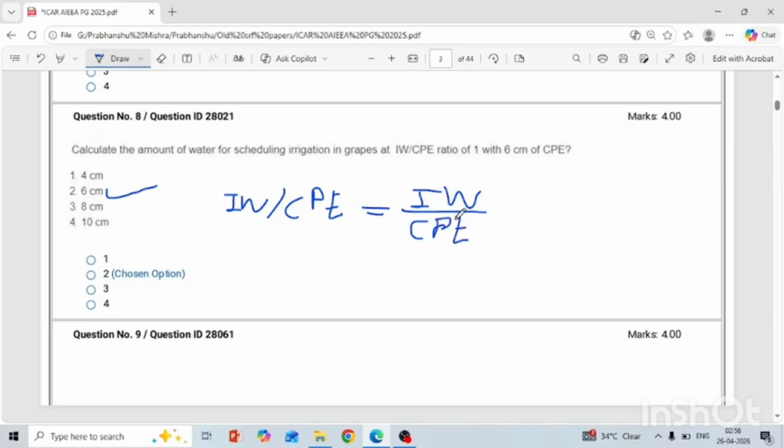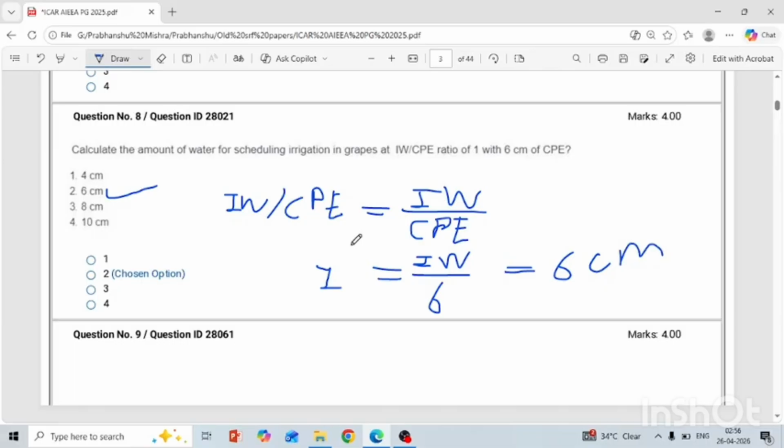Okay. So what you have? You have this value is 1. So 1 is equal to IW divided by the CPE value, that is 6 centimeter, since you didn't have the irrigation water, so you just keep it as IW. Okay, so IW is equal to 6. Then your answer is 6 centimeter.